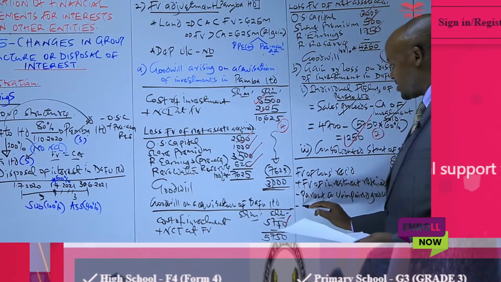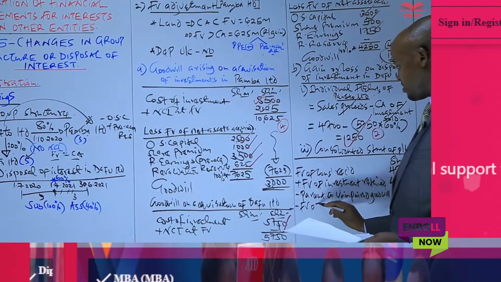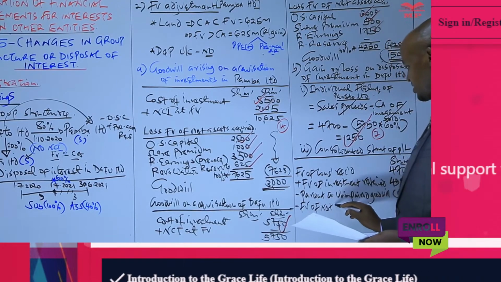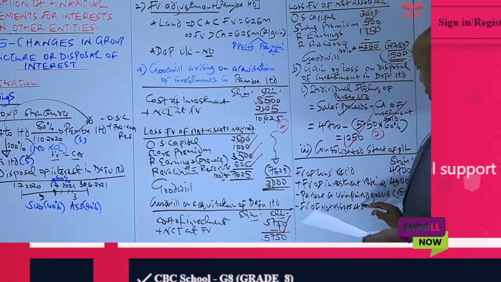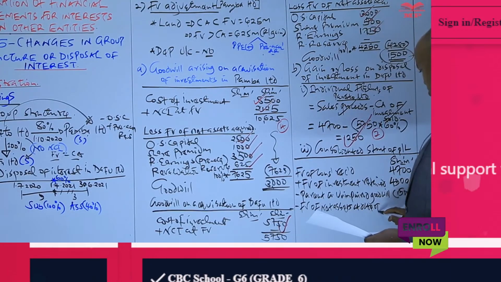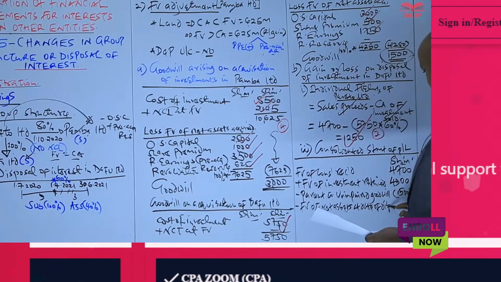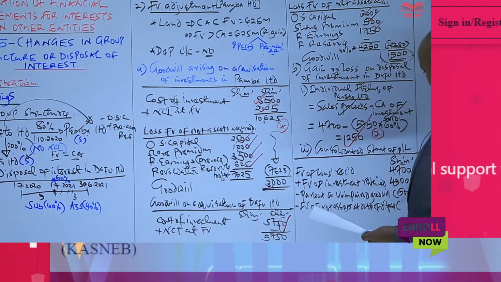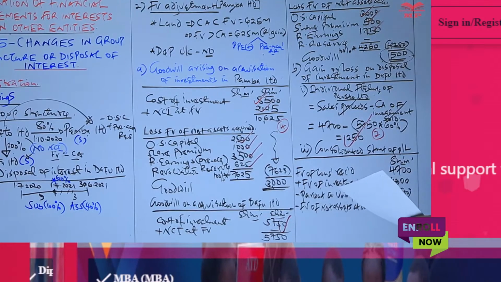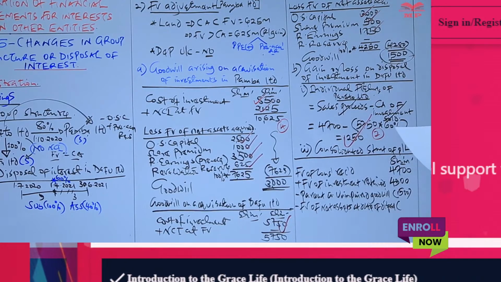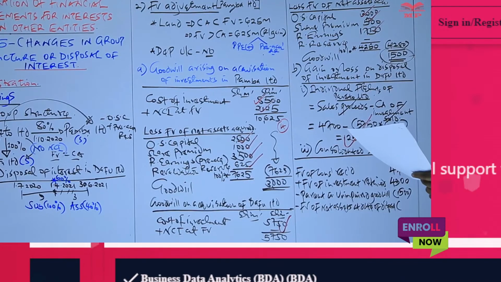And then we also less the fair value of net assets at date of disposal. So what was the fair value of Darfur Limited net asset on the date of disposal? That information, we also have it in note number 4.